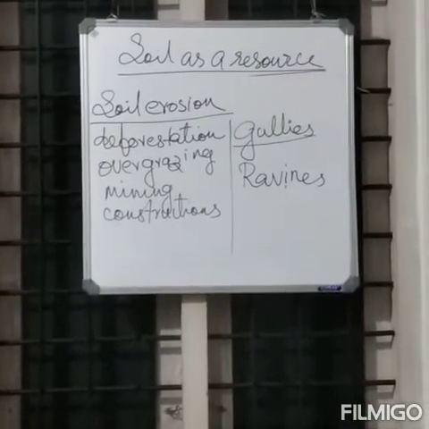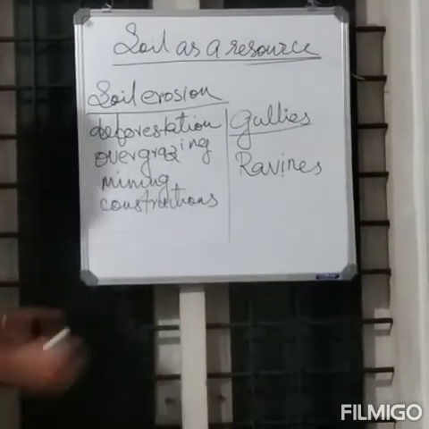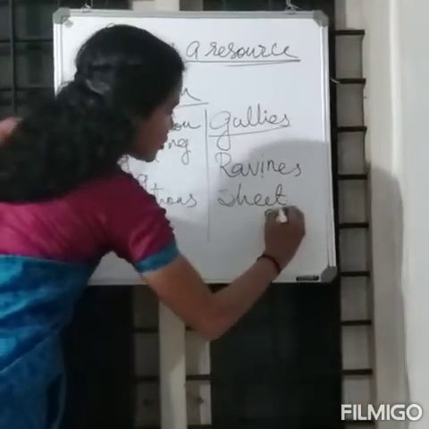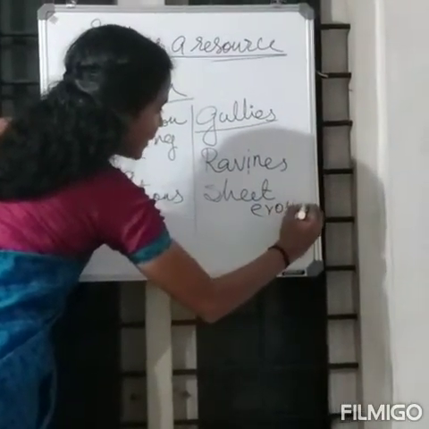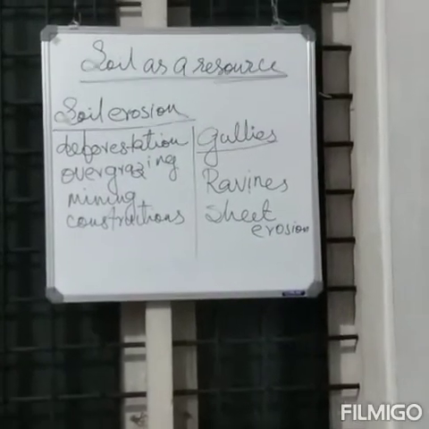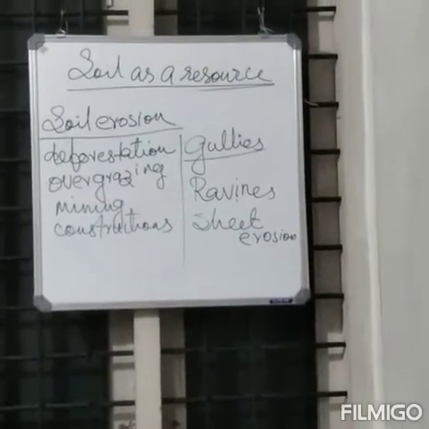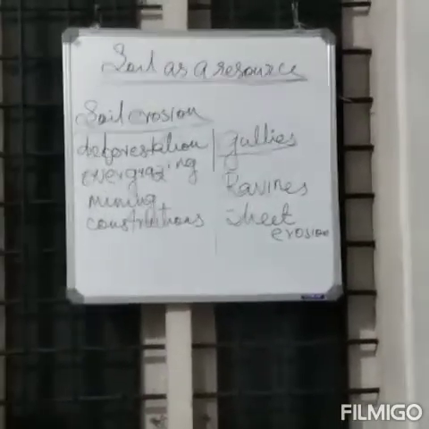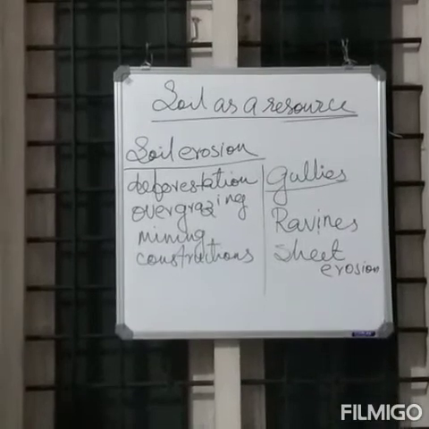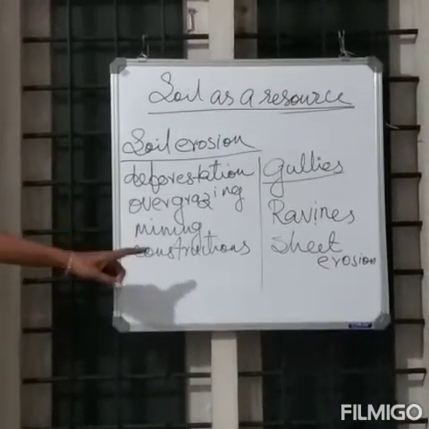It is known as sheet erosion. That means the water flows like a sheet.